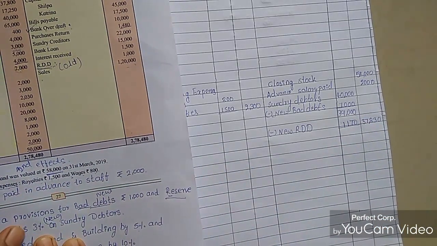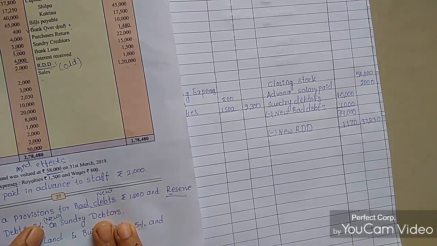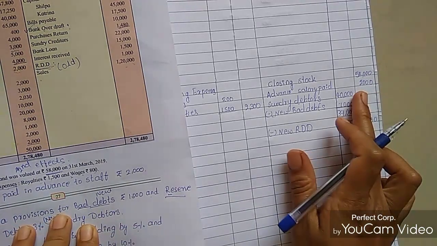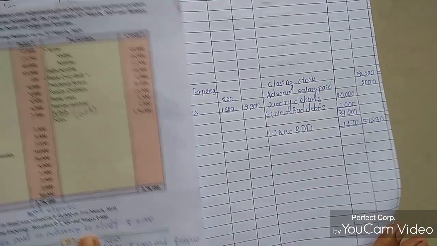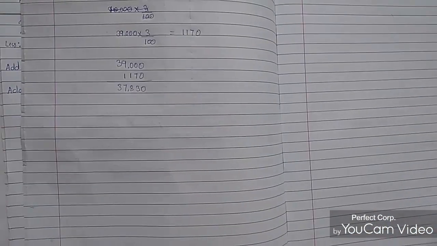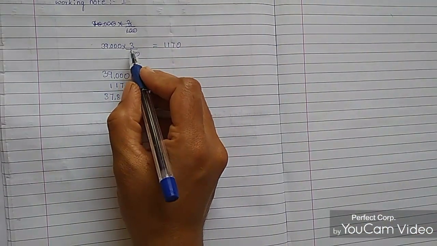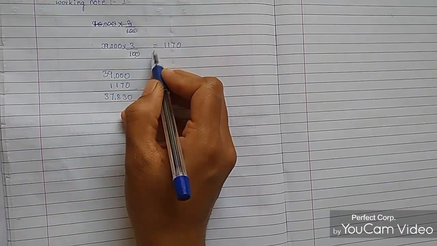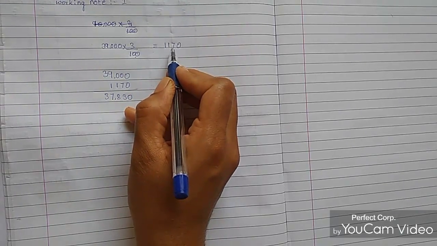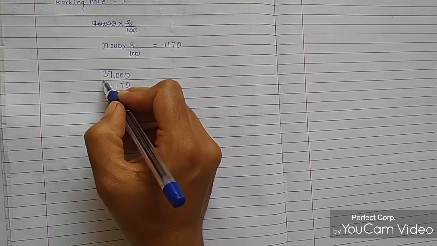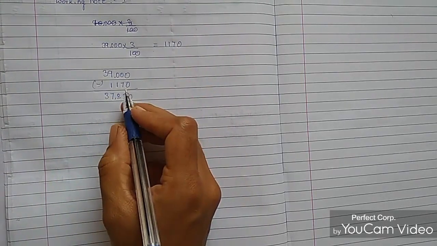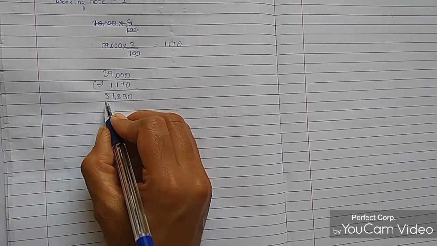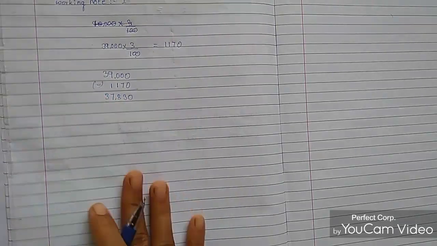Reserve for doubtful debts is 3% on sundry debtors. Sundry debtors amount is 40,000, and we got 39,000 after deducting, so I calculated here: 39,000 into 3 divided by 100, we got 1170 rupees. 39,000 minus 1170 rupees, then we got 37,830 rupees.